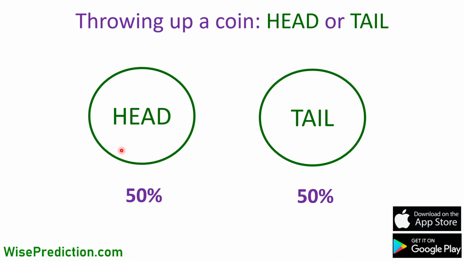And if we want to try this out in practice, and we start throwing up the coin X number of times, the expectation is that we'll be seeing 50% of the times head versus 50% of the time tail. But maybe it's not going to be the case.